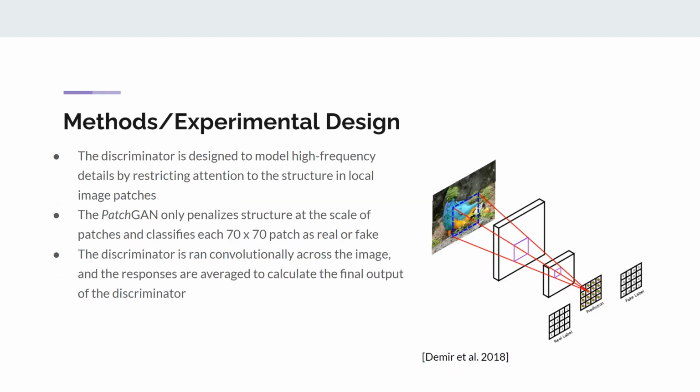The discriminator is designed to model high-frequency details by restricting the attention to the local structure of image patches, and so this PatchGAN only penalizes the structure at the scale of the patches and classifies each 70 by 70 pixel patch as real or fake. The discriminator is run convolutionally across the image, and the responses are averaged to calculate the final output of the discriminator.